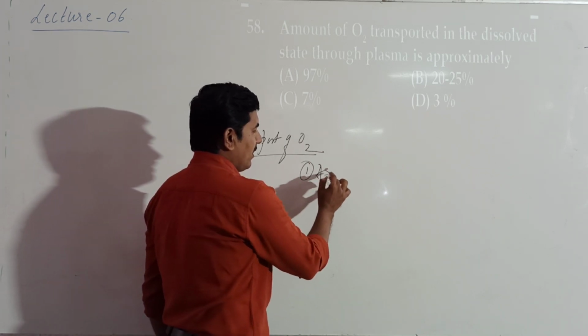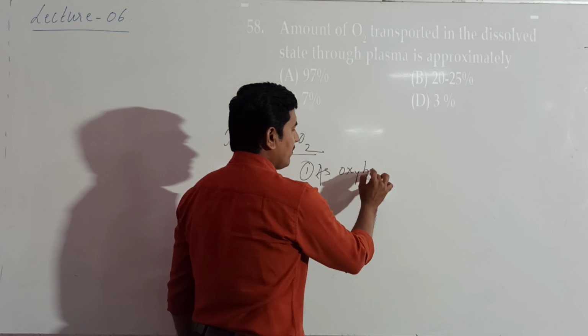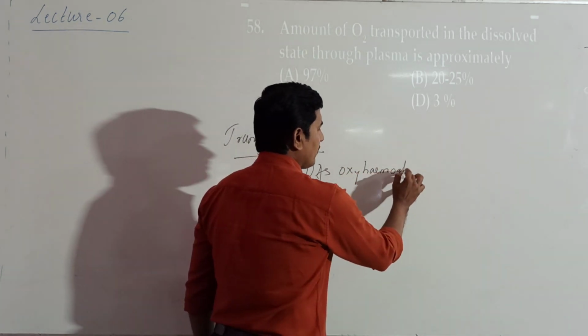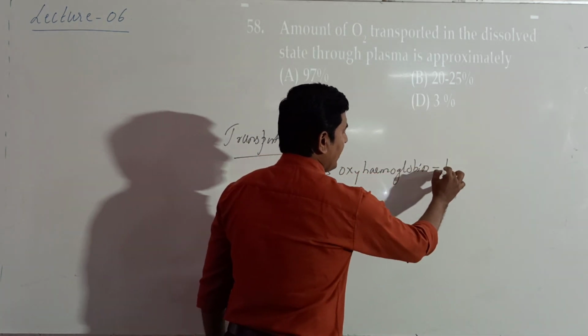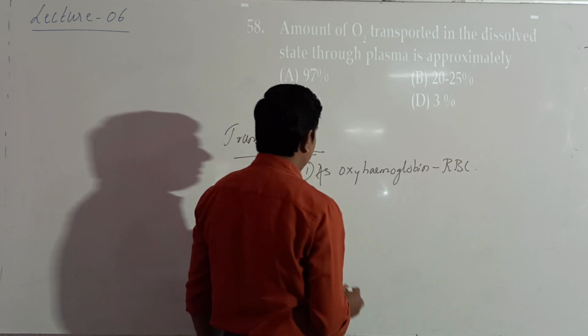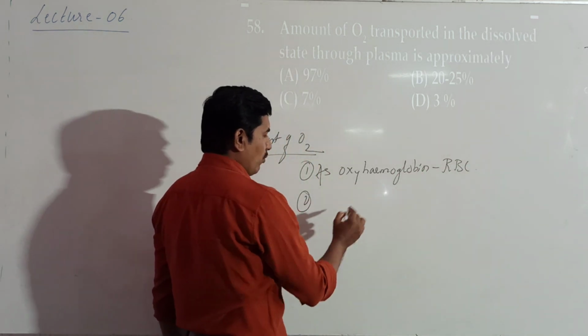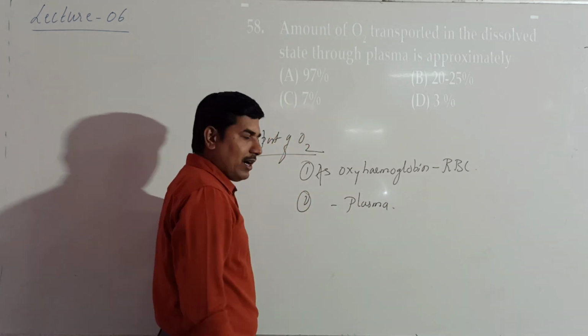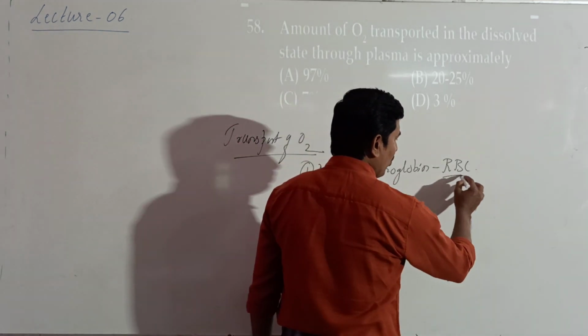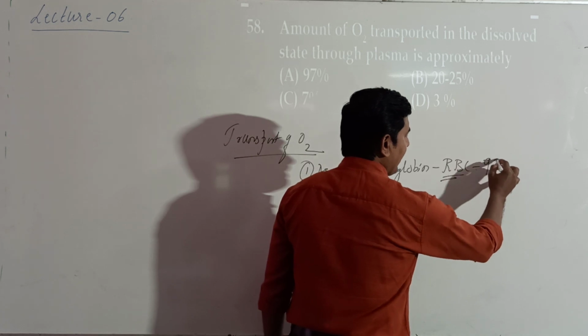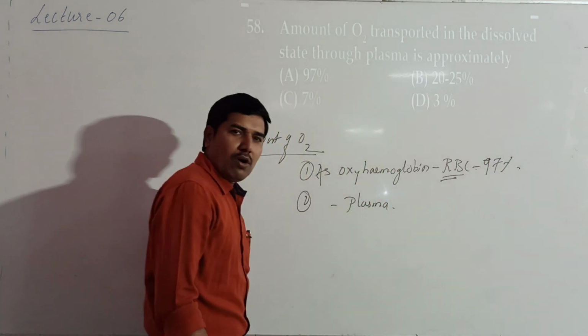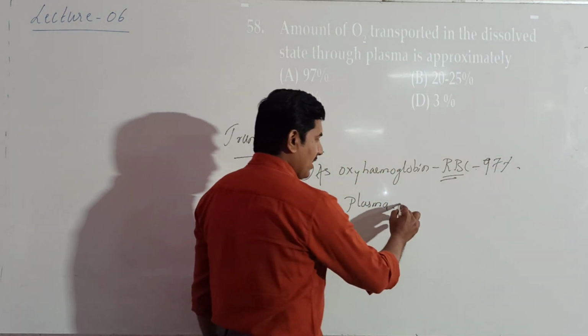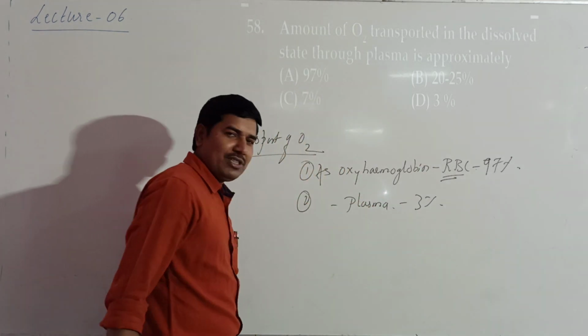One as oxyhemoglobin by RBCs. Second, by plasma. Out of these, as oxyhemoglobin, RBCs will transport 97% of oxygen and the plasma will transport 3% of oxygen.